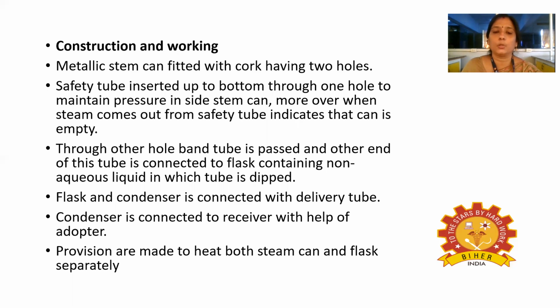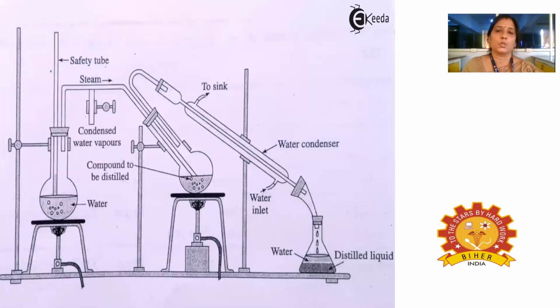The condenser is connected to the receiver with the help of an adapter, and provisions are made to heat both the steam can and the flask separately. So this is the steam distillation apparatus. Here the steam is generated separately from another liquid, water, and this steam is sent into the liquid mixture which is going to be separated.